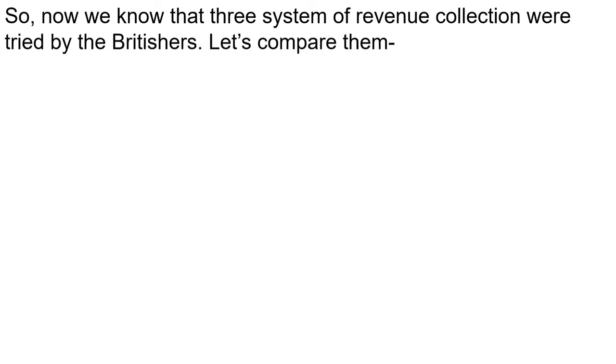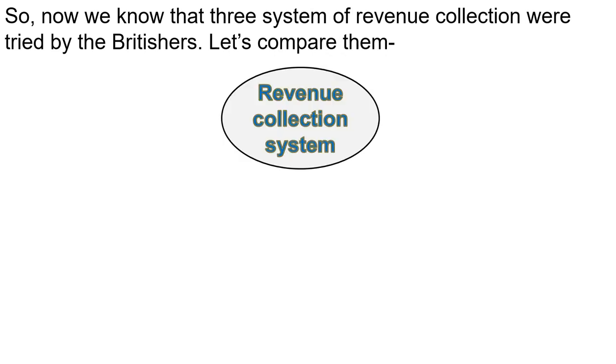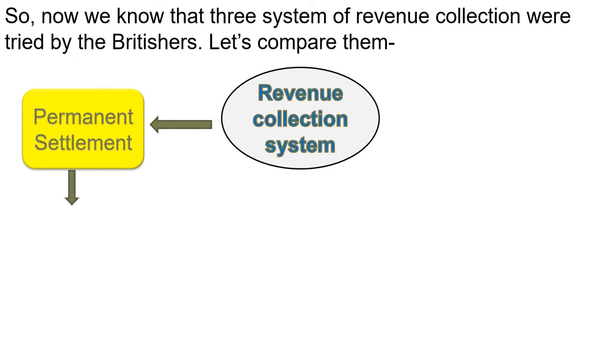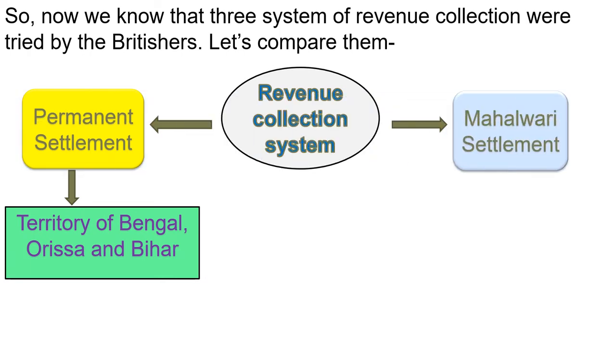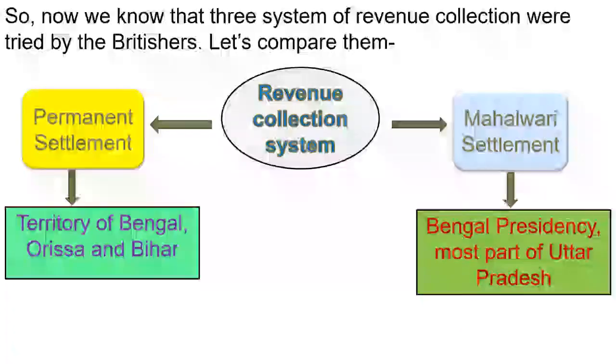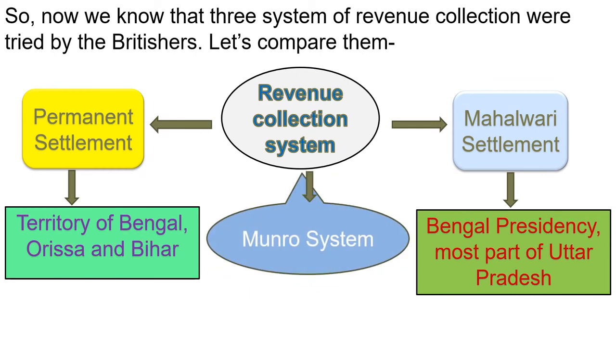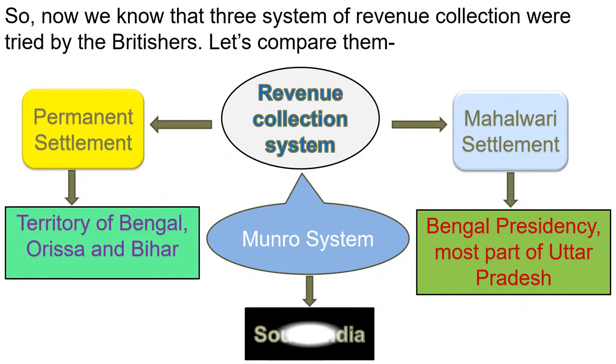So now we know that three systems of revenue collection were tried by the British. Let's compare them. The permanent settlement system was introduced in the territory of Bengal, Orissa and Bihar. The Mahalwari settlement system was introduced in the Bengal Presidency and most parts of Uttar Pradesh. The Munro system was introduced in South India.